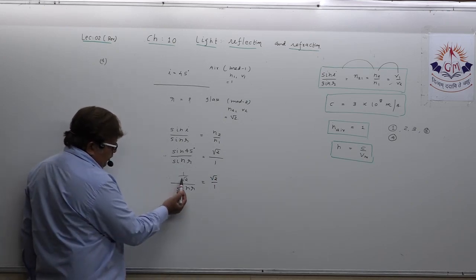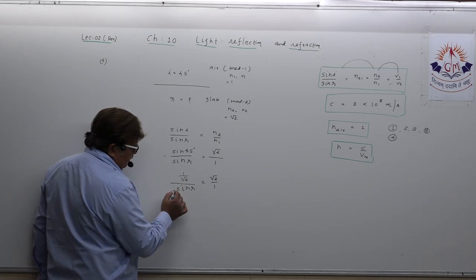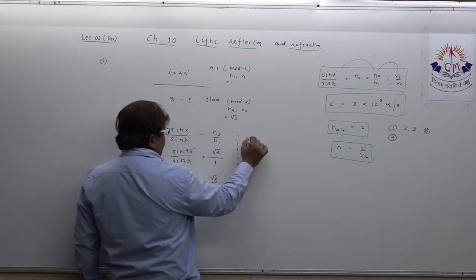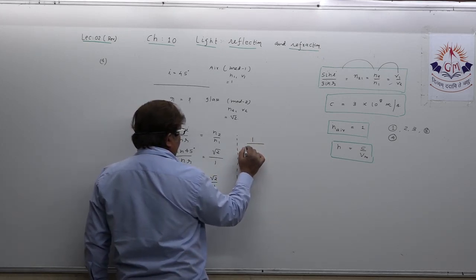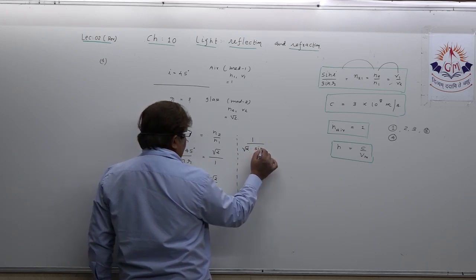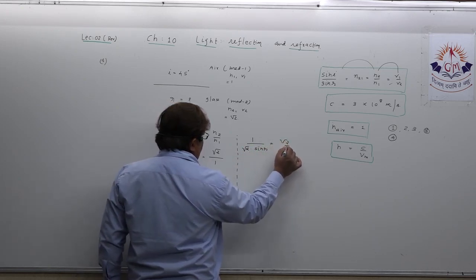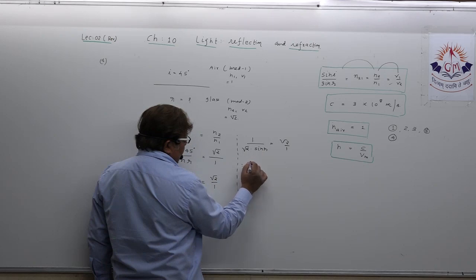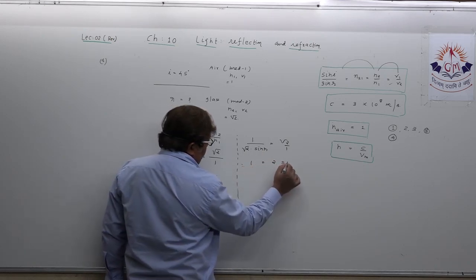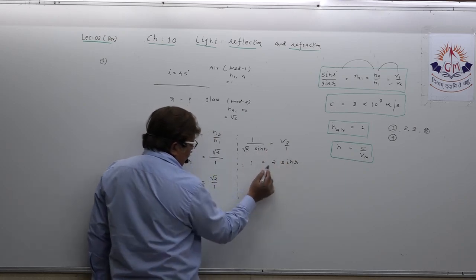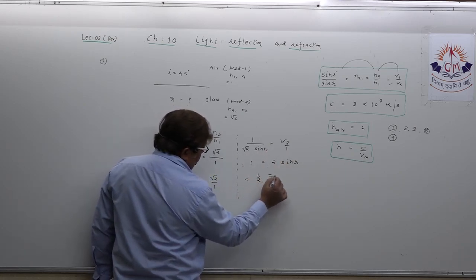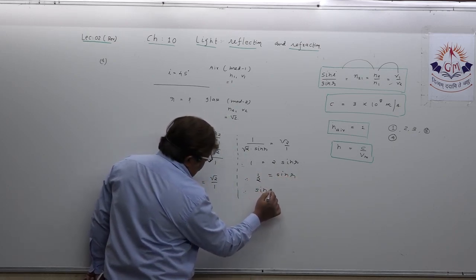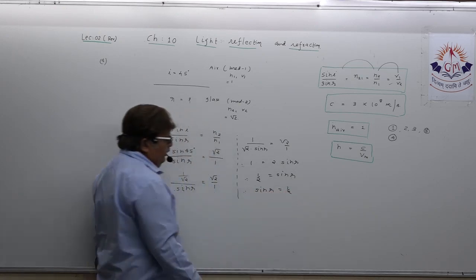See, dear student, as per the rule, this root 2 will be transferred here. So I am doing some steps here. 1 upon under root 2 sin R equal to under root 2 upon 1. If you just cross multiply, it will be 1 equal to 2 sin R. You understood? Root 2 into root 2. Then 1 upon 2 equal to sin R, means we got sin R equals 1 upon 2.